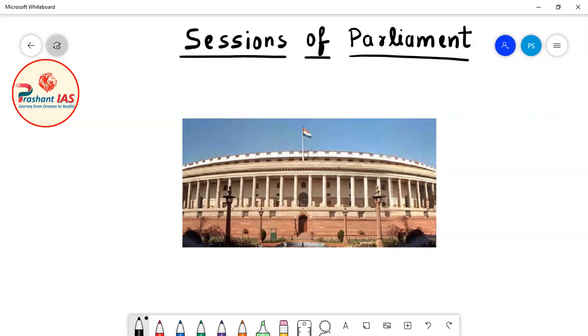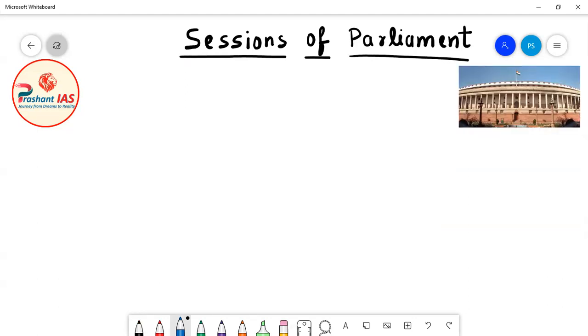So friends, in the last class, we have discussed about types of bills. And in this class, we will start our discussion with a new topic, sessions of parliament. Okay, so the topic of today's class is sessions of parliament. So friends, let's begin. Now friends, before understanding the sessions of parliament, first of all we have to understand what is the meaning of sessions.